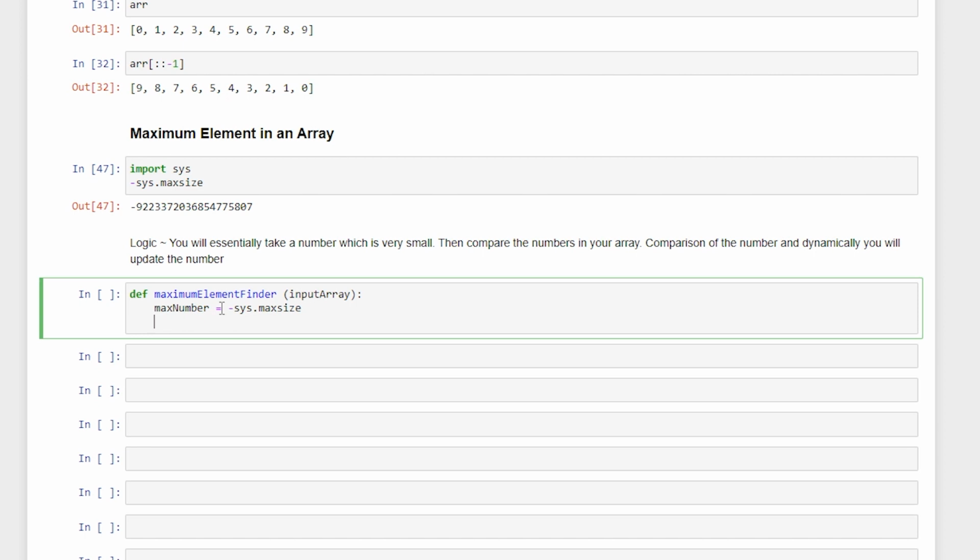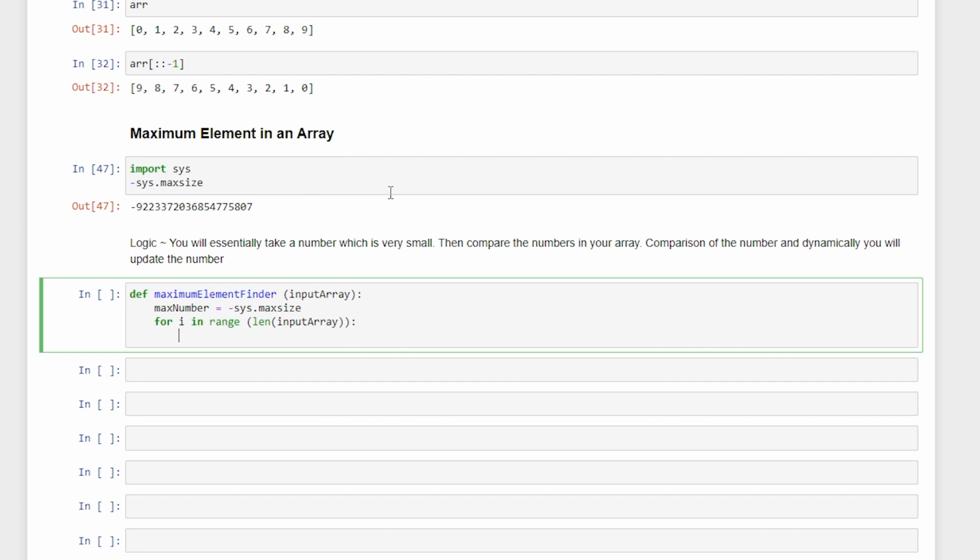So try understanding the logic. Now we will run a for loop because we have to check for every element in the array. So here I'll say for i in the range which holds the length of my input array. So this is the function. Okay, so the variables are very specific to the numbers themselves.